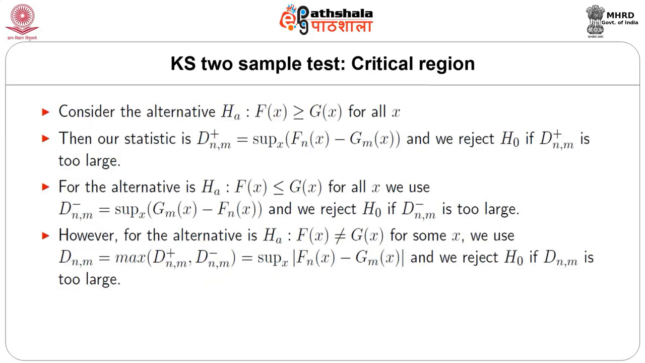Now, we shall give the critical region for the Kolmogorov-Smirnov test. Consider the alternative Fx greater than or equal to Gx for all x. Then our statistic is D_nm plus, which is defined as supremum over x of Fn(x) minus Gm(x), and we reject H naught if D_nm plus is too large. Similarly, for other alternatives we can get similar types of tests.